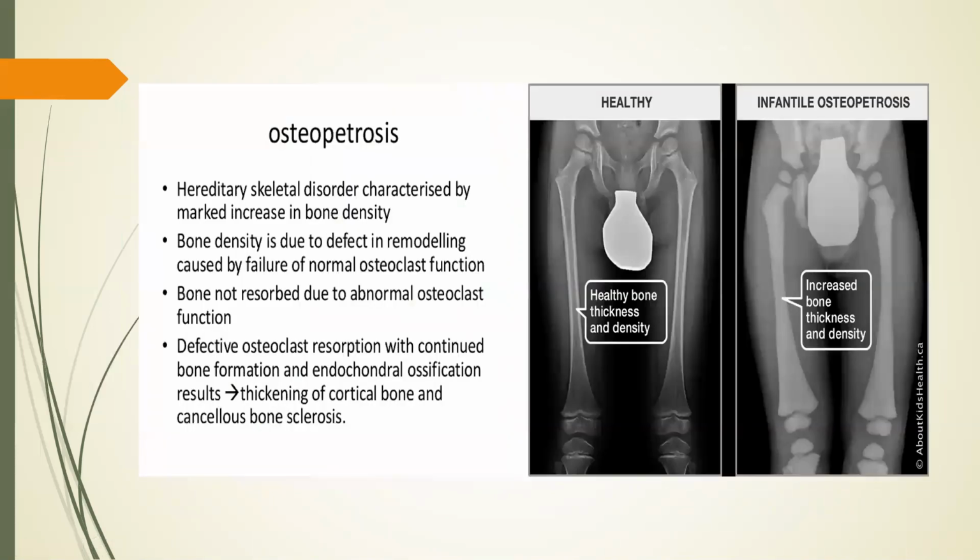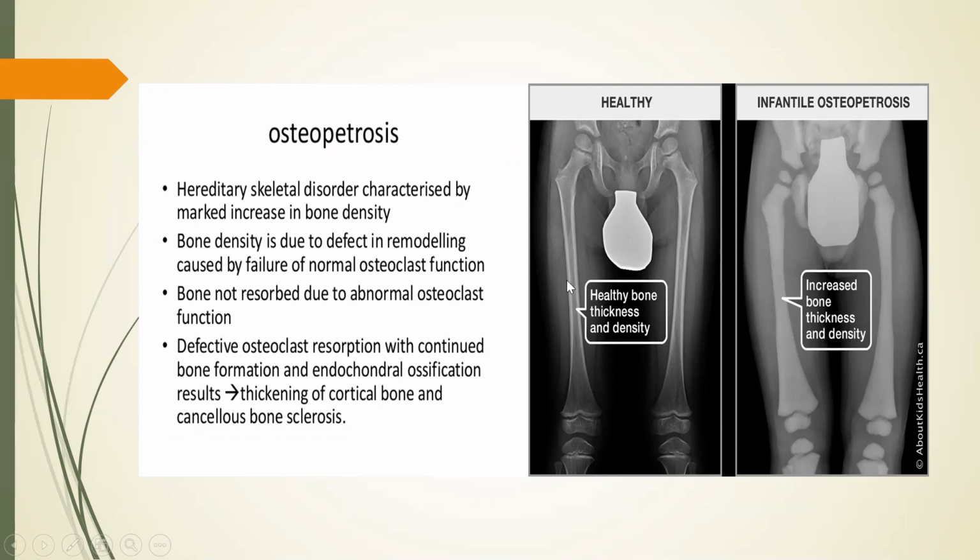Whereas the opposite of this is osteopetrosis. Look at this picture. This picture on the left side is healthy bone thickness and density. Okay? This is how the thickness will appear. Whereas in osteopetrosis, see the increased bone thickness as well as density.